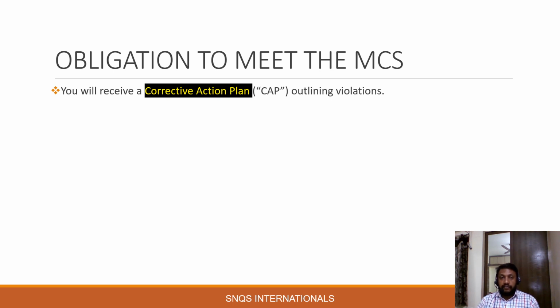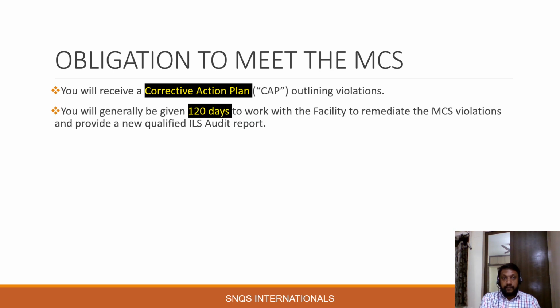There are different categories of MCS, non-MCS, and serious violations with the Disney standards. The audit report will be compared with those standards to check whether the facility meets the Disney requirements. Based on that, the CAP will be released to the facility through the vendor.